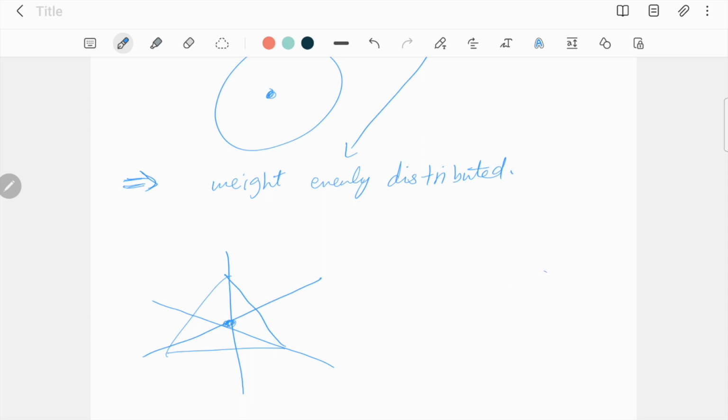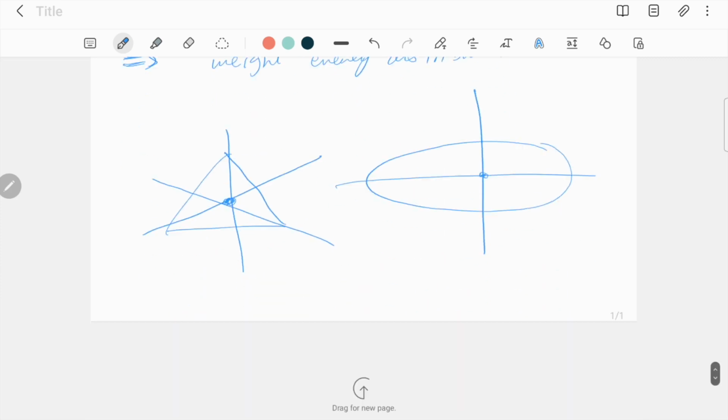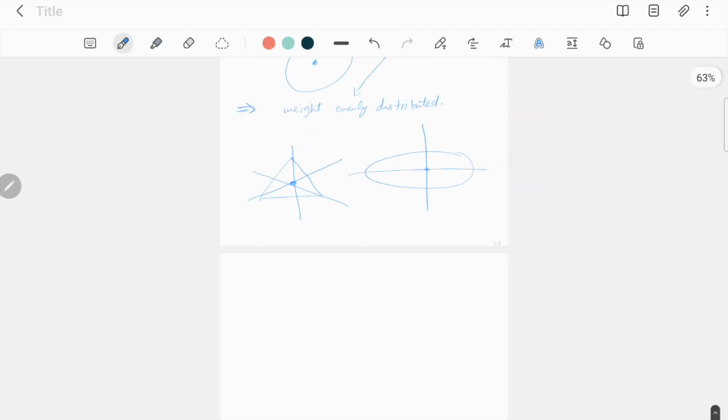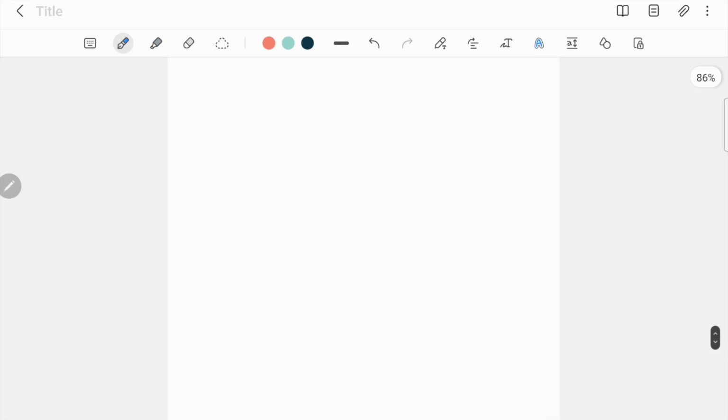If I had done this for an oval shape, it would be this point right here. For a parallelogram, the center of gravity would be the intersection point of these two diagonals. It would be some point here.